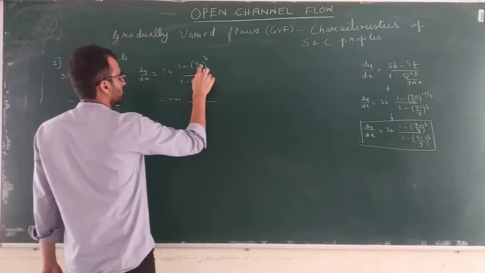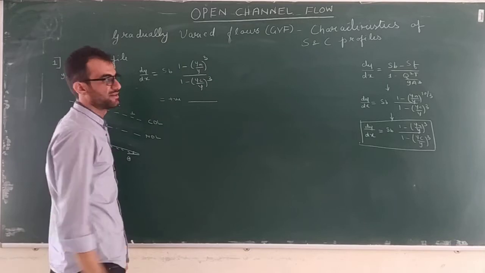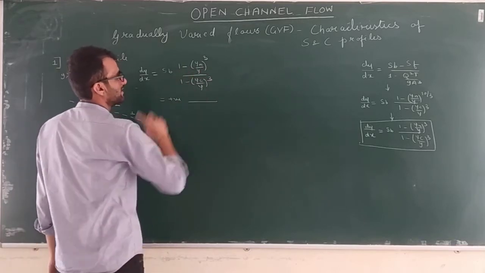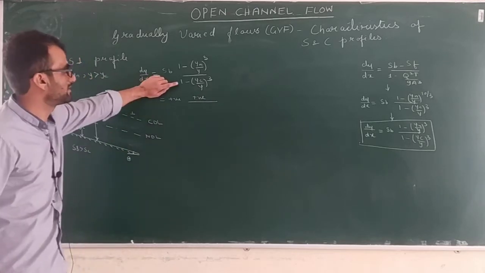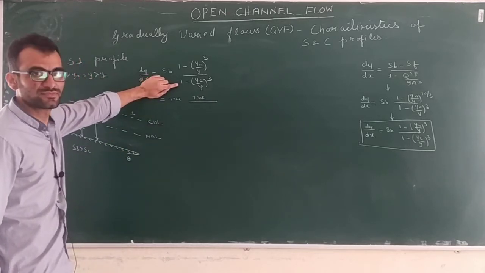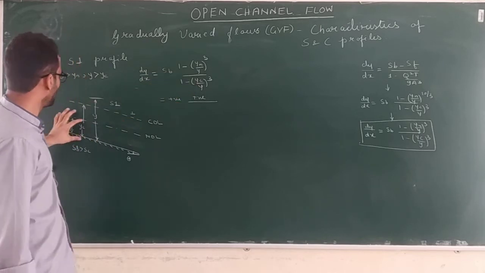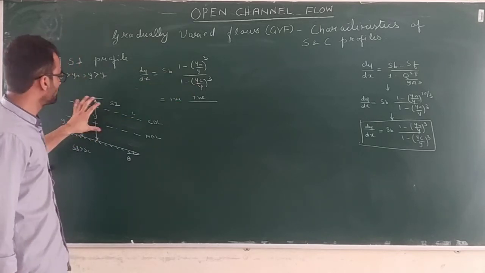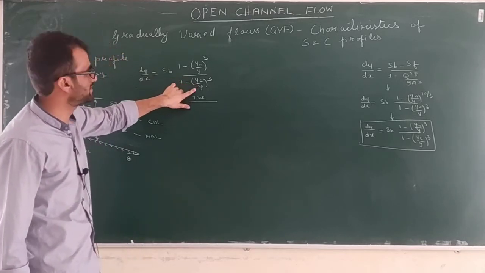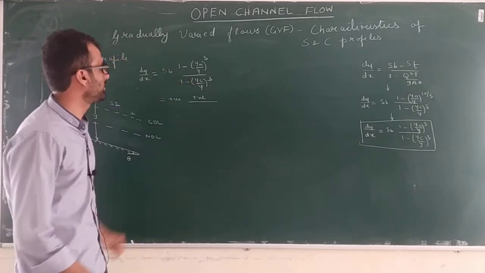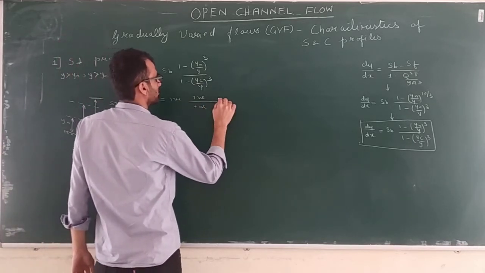So this is positive but less than 1, and 1 minus something less than 1 is a positive number. Again in the denominator, yc by y: yc is again less than y, so this number will be less than 1, and its cube will again be less than 1. So 1 minus this number will be a positive number. So the entire dy by dx becomes positive.